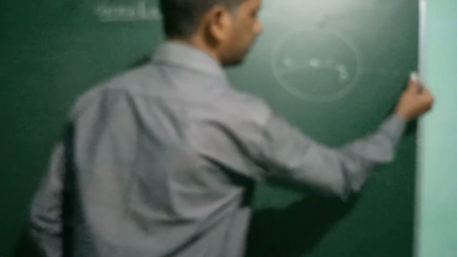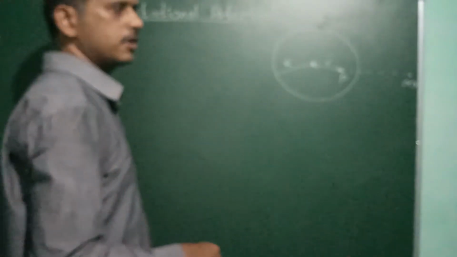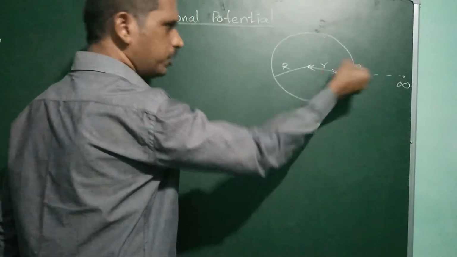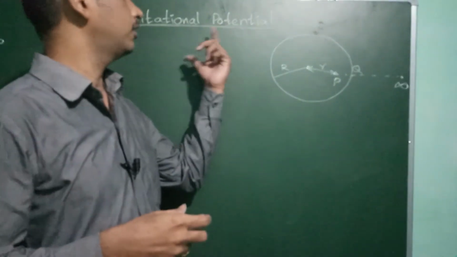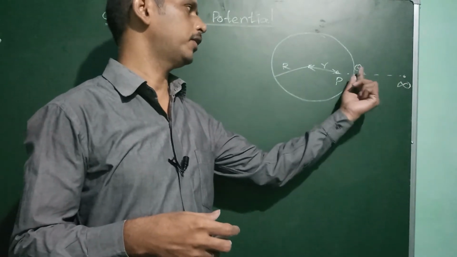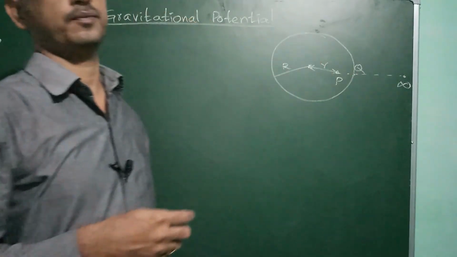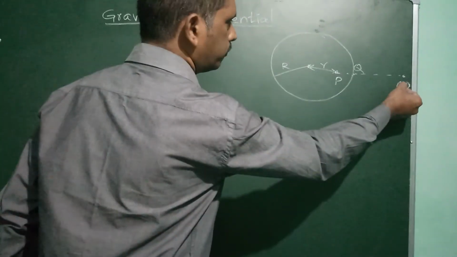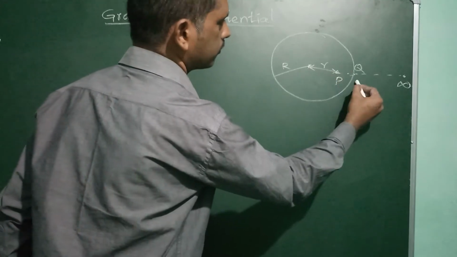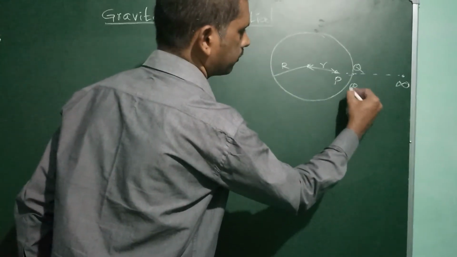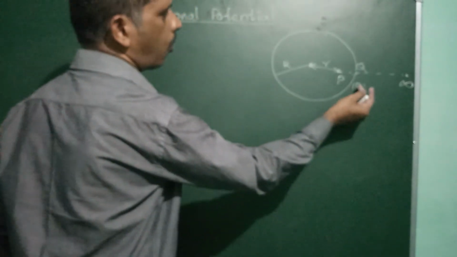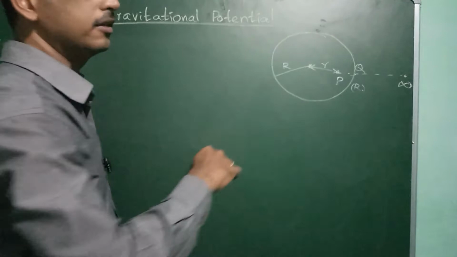So here this is the infinite distance. From infinite distance to Q we have to do some work, and from Q to P we have to do some other work. So the total potential we can get from infinite to Q and Q to P. This value we have to calculate. Infinite to Q means this is capital R, radius R, and here small r. Infinite to R is one work done, and R to the smaller r at point P is another work done.